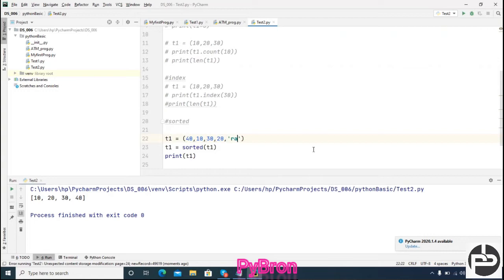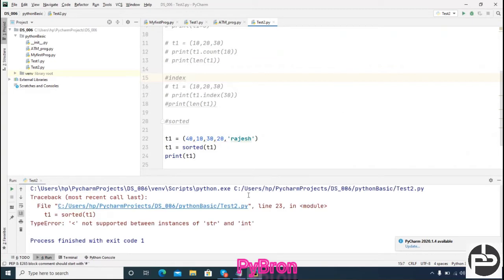Let's suppose I am going to add some string here, because tuple and list will take heterogeneous elements, right? So what is going to happen? Can you see this? Line number 23 is saying not supported between the instance of string and integer, means it cannot sort your number with the string. If you want to add an element inside a tuple, happily you can add, but you cannot sort. Okay, I'm going to make a comment here.